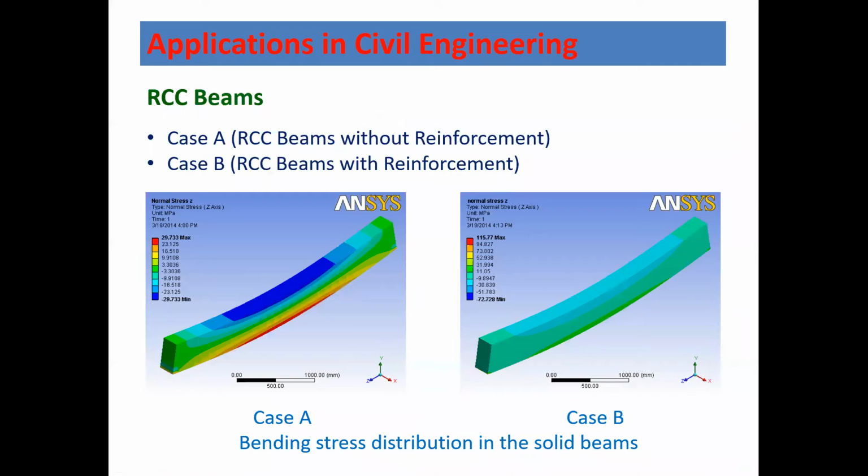Now, this is a typical RCC beam design. Most of you have studied that whenever there is a beam which is simply supported and subjected to bending, the stresses at the top and the stresses at the bottom are the same. Only thing is at the top there is compression and at the bottom there is tension. Here also you can see at the top we have 29 stress, and at the bottom there is 29 stress. Only the sign is reversed. This is negative, this is positive. So this is compression and this is tension.